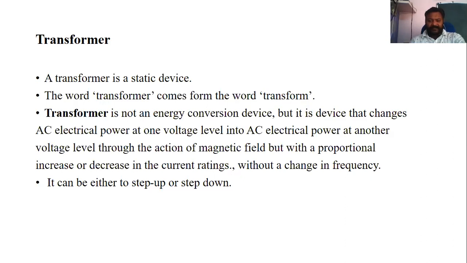Now, step up and step down mean what? Step up voltage means when you are giving a primary voltage of 110 volt and you are getting your output at 220 or more than that, your voltage level is stepped up. Your primary was a little bit lower than your secondary. So this is a step up voltage. Again, step down means your primary level is greater than your secondary level. So that is your step down.